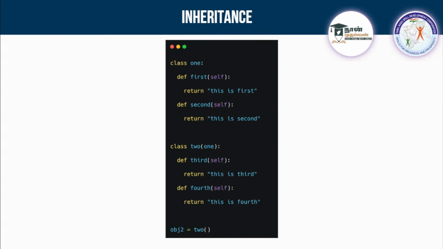What does the term inheritance mean? Do you guys know, right? It is like getting something from the parent to the children. So you have parents having some wealth, they will be giving it to their children. That's what inheritance is, right? So that's the similar thing we are going to do here.